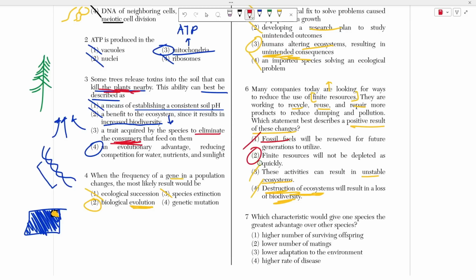That just means that we will use fossil fuels less. We'll deplete our supply slower, right? If you need fossil fuel, let's just say that this is oil, to make a plastic water bottle, and all of a sudden, let's say we have this plastic water bottle now. Instead of throwing out this plastic water bottle and just making a new one out of this oil, I can just recycle this, right? I can turn this plastic into a new plastic water bottle, which turns back into this plastic water bottle, which can be recycled 1,000 times, right? I'm now making more plastic without actually using the fossil fuels that it came out of, which means that we're using it less quickly.